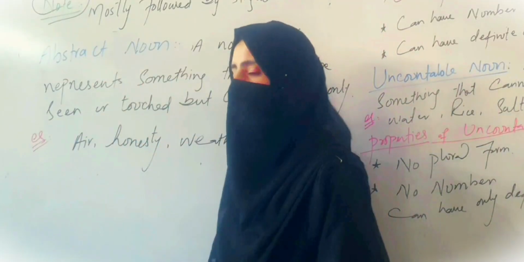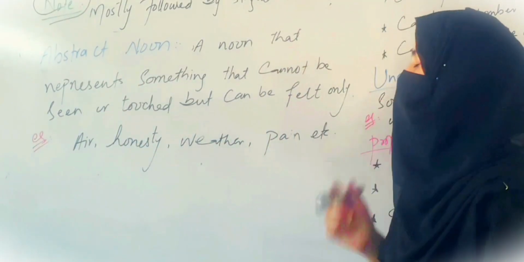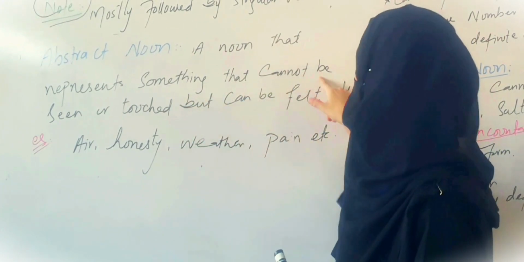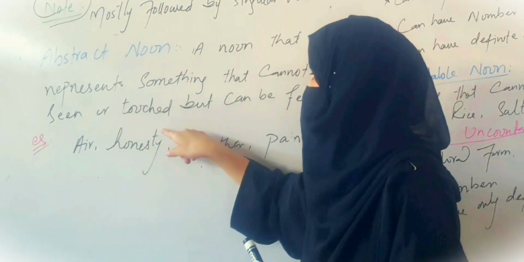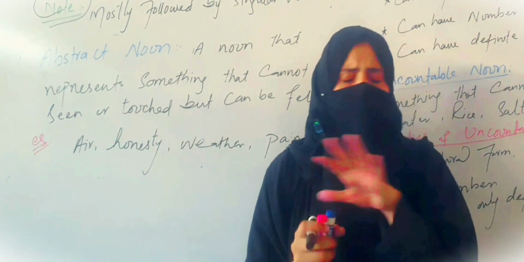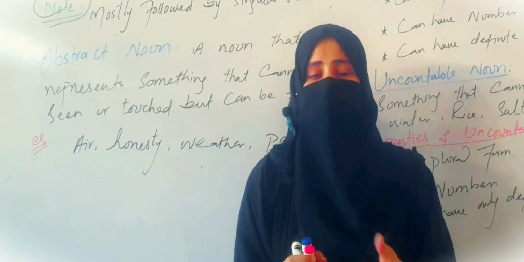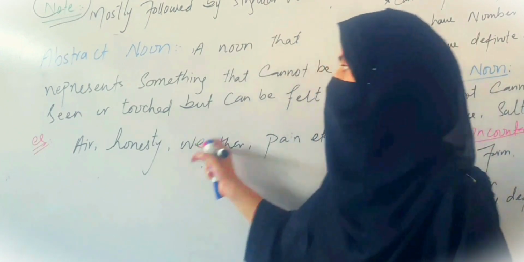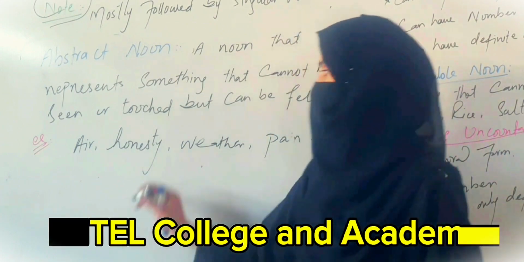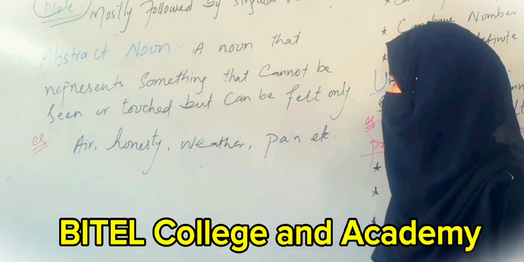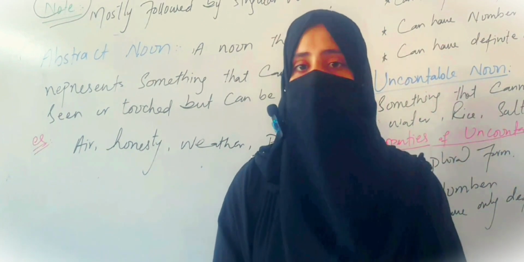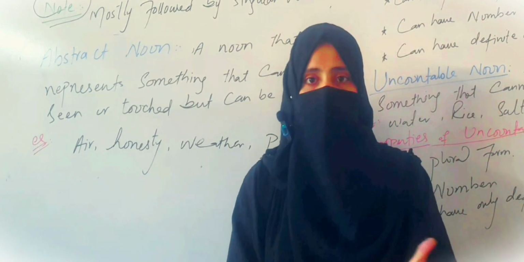Now, let me talk about abstract noun. What is abstract noun? A noun that represents something that cannot be seen or touched, but can only be felt. Those things which we cannot see, which we cannot touch, but we can just feel, are called abstract nouns. For example, I can say air, honesty, weather, and pain. These are the things which we cannot see and cannot touch, but we just feel.